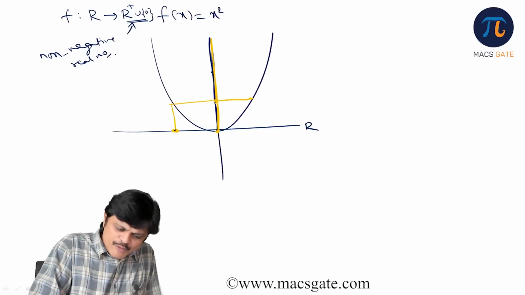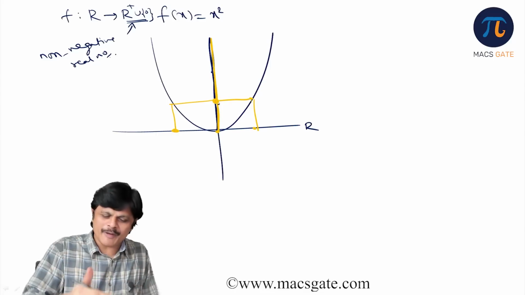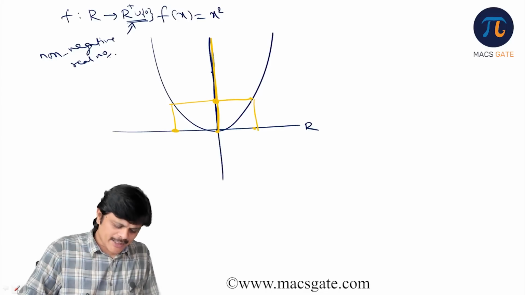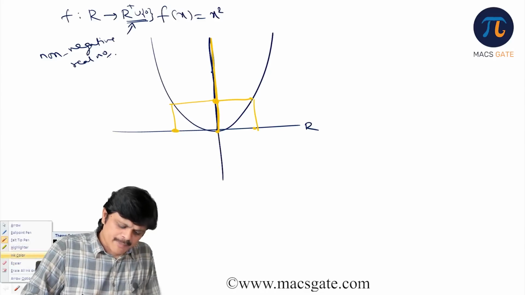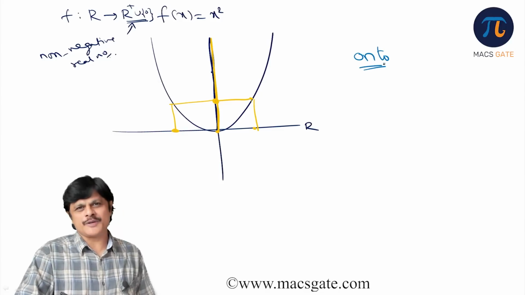If you drop a horizontal followed by a vertical line, these two fellows will be pre-images for this fellow. That much work we need to do. Got it? So this function now becomes an onto function.